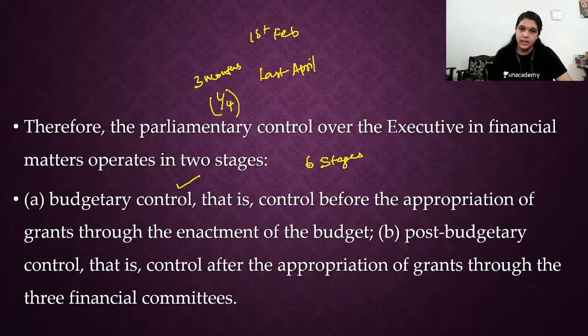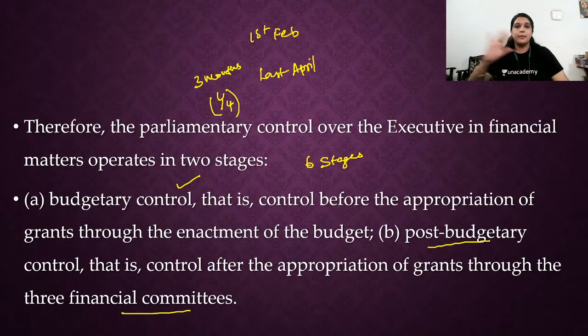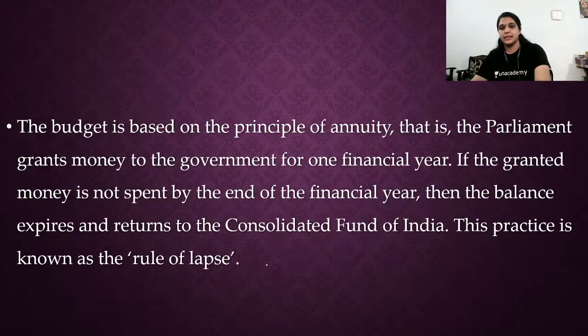So first of all, budgetary control is the first and foremost thing. Second is post budgetary control, that is control after appropriation of grants through the financial committees. That is what I told you. Pre budgetary control, post budgetary control. Pre budgetary control is based on cut motions we have, appropriation bill we have, and finance act, finance bill passing we have. Many things are controlled during the budget itself. Even after granting the appropriation, what happens? Using the financial committees, the parliament still exercises its financial control over the ministries, over the executive. Fine? Yes.